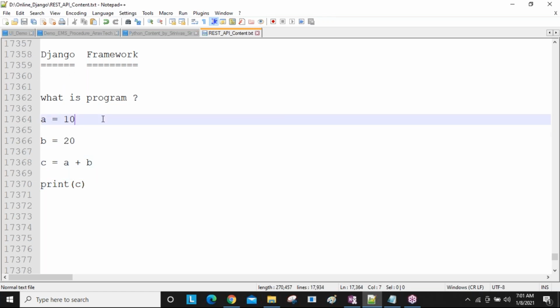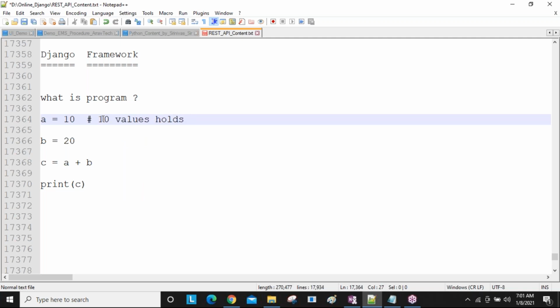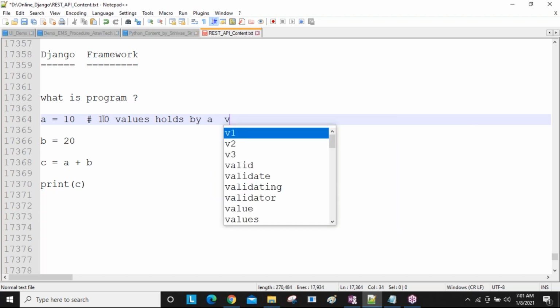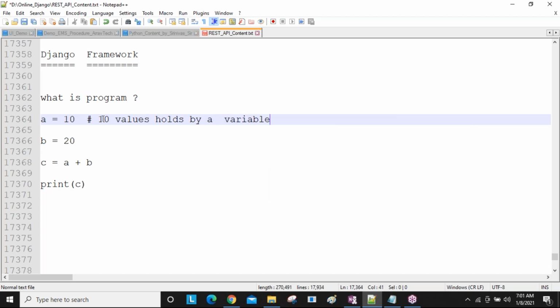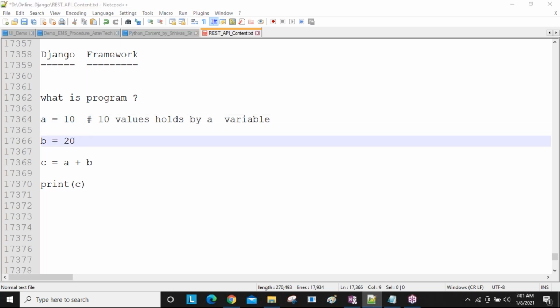So what is happening here? The a variable holds the 10 value. So this is one instruction. Python understands it like this: the 10 value I need to store inside the a variable.